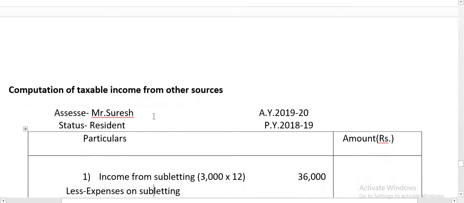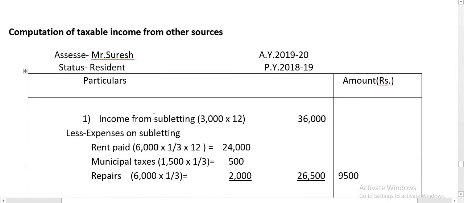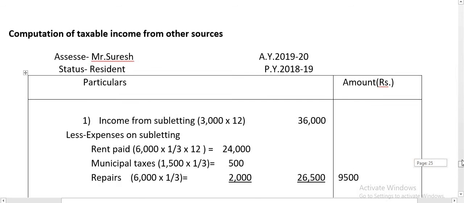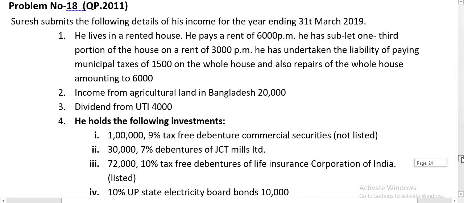So we have to compute taxable income from other sources. Assessee Mr. Suresh, assessment year 2019-20, is a resident of India for the previous year 2018-19. First, income from subletting. As mentioned in the problem, he lives in a rented house and he pays rent for the entire house, 6,000 is the rent, but we require only sublet portion income and expenses.